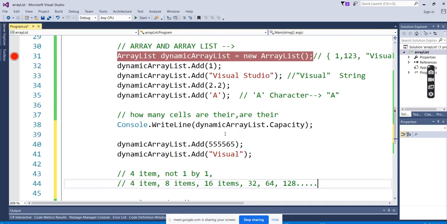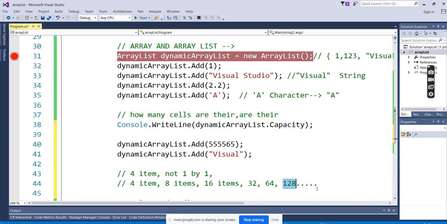So internally, the array list is increasing the size well in advance. That is what I'm trying to say. It makes it comfortable for developers, feeling that there is no issue of size and we can keep on entering any values.